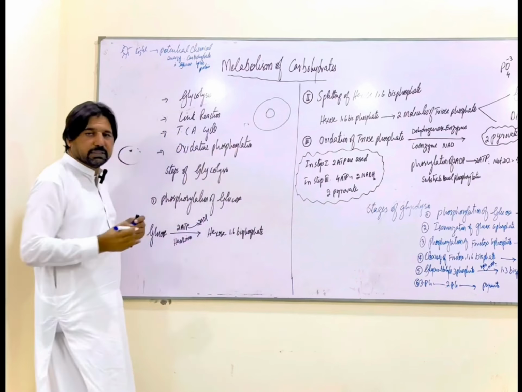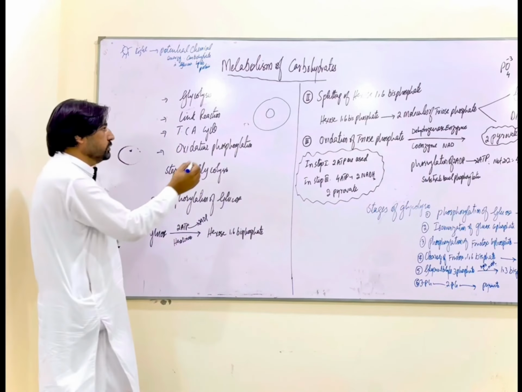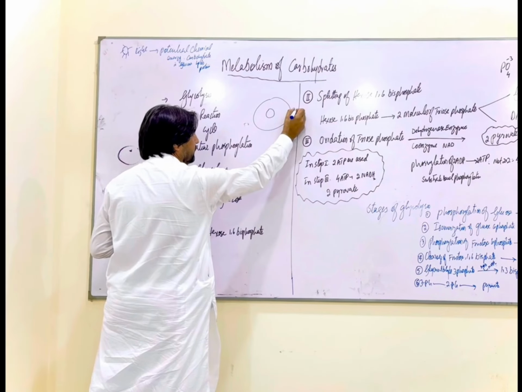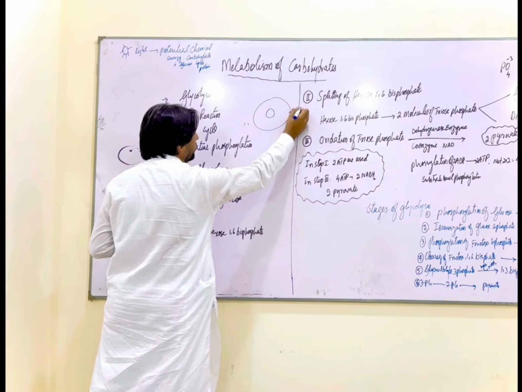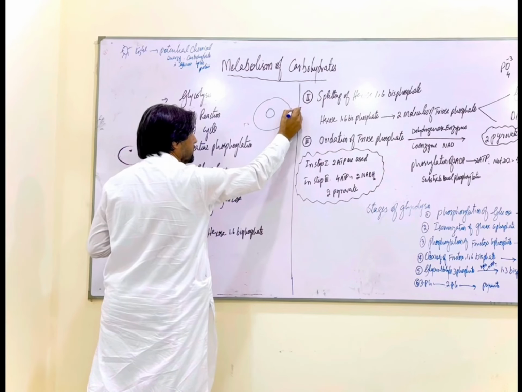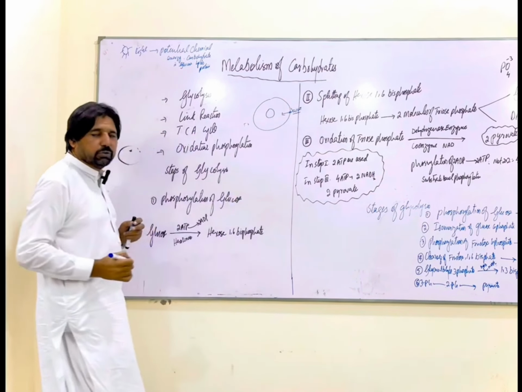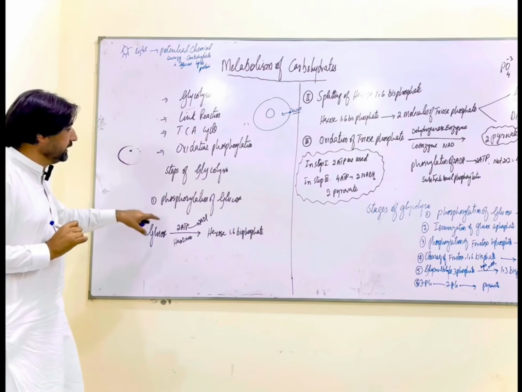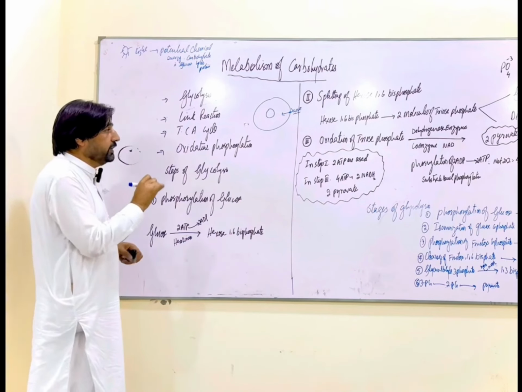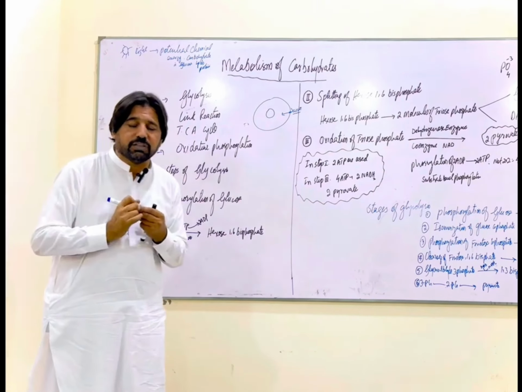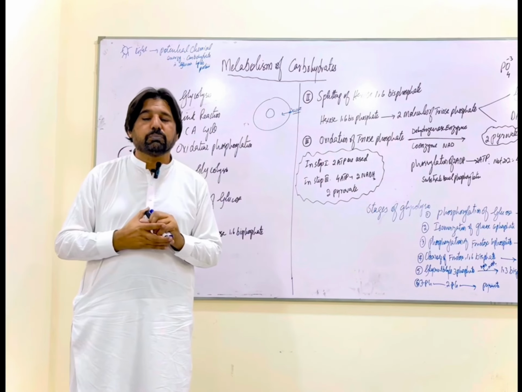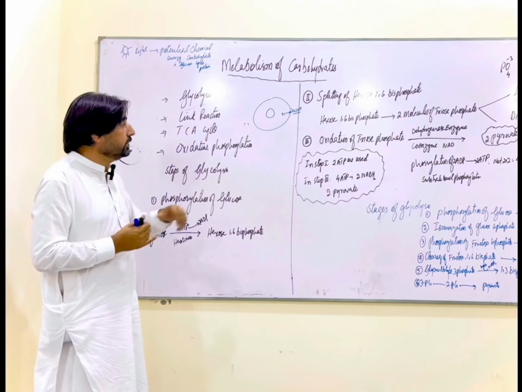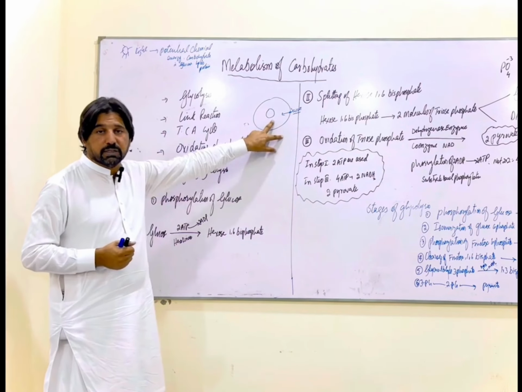Inside the cytoplasm of the cell, glycolysis would take place. For the entry of glucose into the cell, a special transport protein is required. These are known as glucose transport proteins. We also use the word GLUT for this. Through the glucose transport protein, glucose would enter into the cytoplasm of the cell. Inside the cytoplasm, glycolysis would take place. After the phosphorylation, the glucose molecule becomes polar, it cannot come out of the cell. So it stays inside the cell.